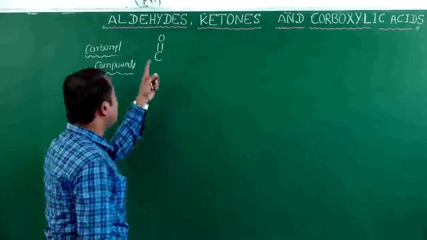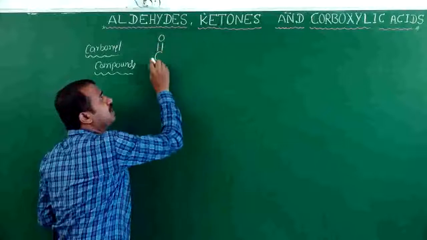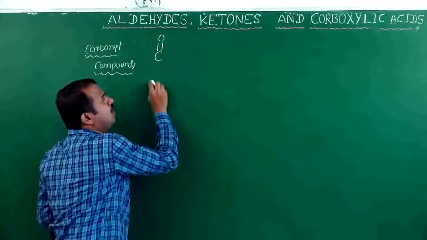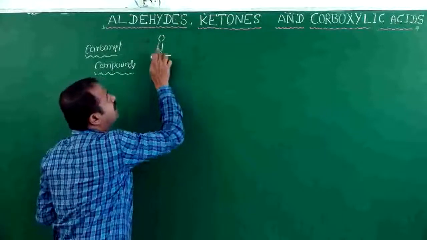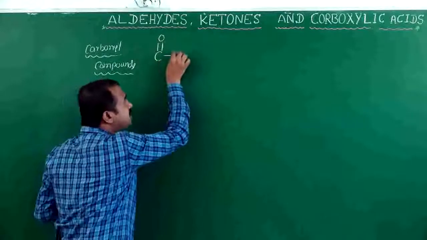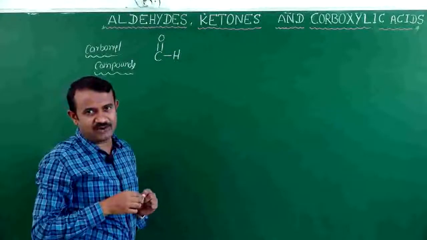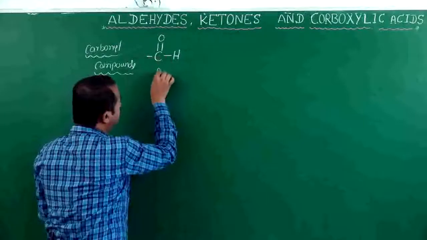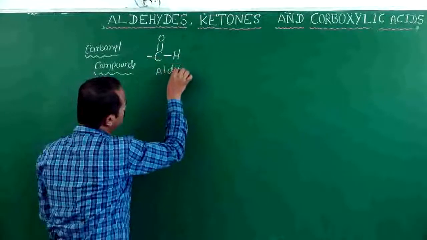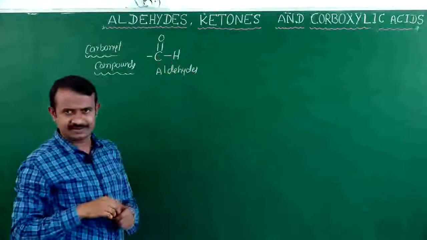Here the carbonyl carbon is attached with hydrogen atoms; a carbonyl compound attached with hydrogen is called an aldehyde.